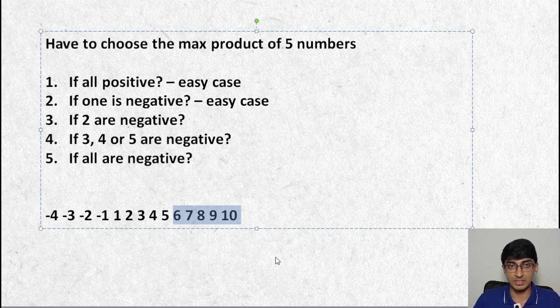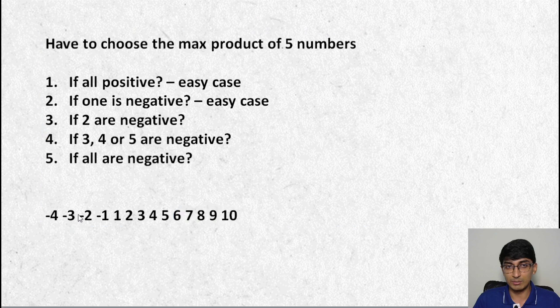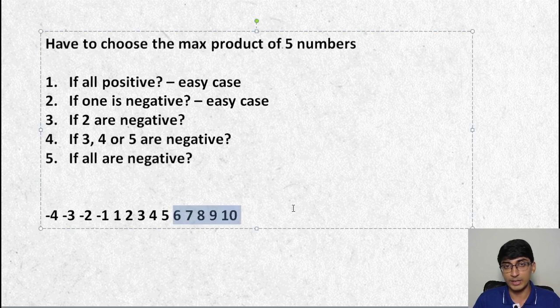At max. So like in this scenario, where all the negative numbers are useless for me, I will probably take the max 5 numbers. There is no scenario in which I would want to take 5, right? In the sense, if I take 6, 7, 8, 9, 10, there is no scenario in which I will ever take 5, right? No matter how bad the negative numbers are, my 6, 7, 8, 9, 10 will be sufficient for me. So at max I will take 5 of the positive numbers. I will never need more than those 5 positive numbers, right?